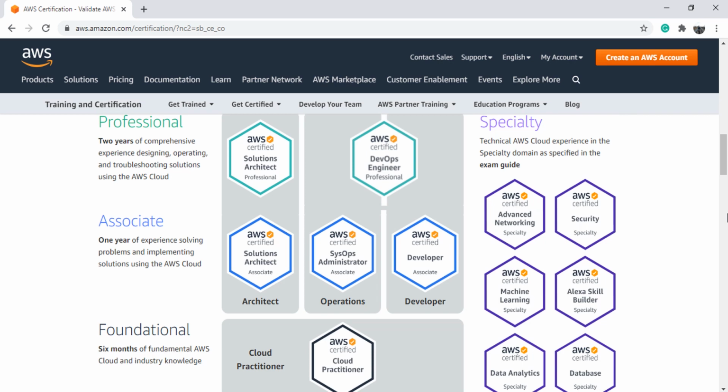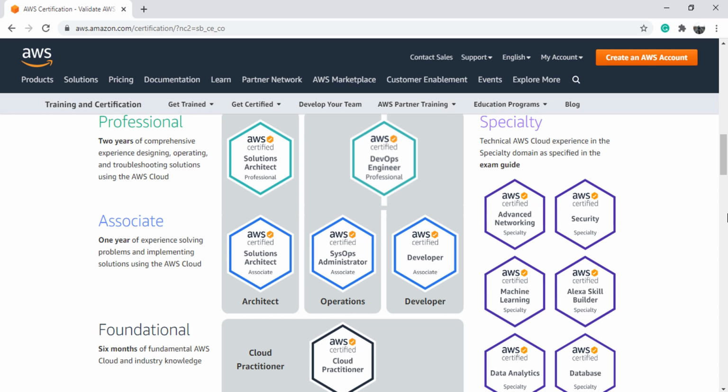The AWS certifications are grouped into 4 categories: Foundational, Associate, Professional, and Specialty. If you are new to AWS, you should start with the Cloud Practitioner Foundational certification. Even if you are already familiar with the AWS Cloud, I recommend targeting this certification as your first AWS certification.